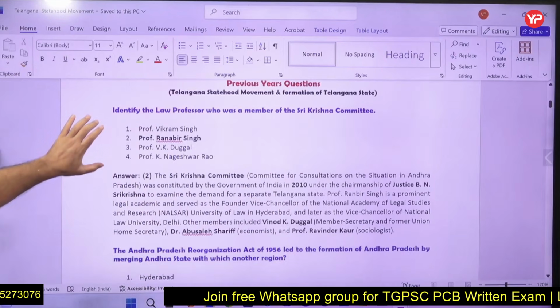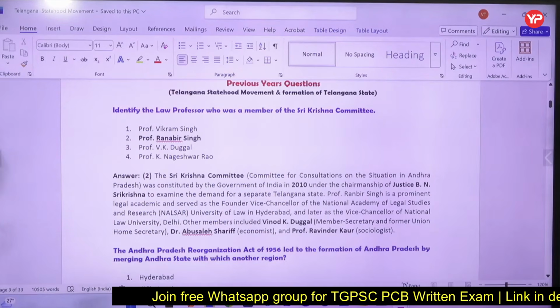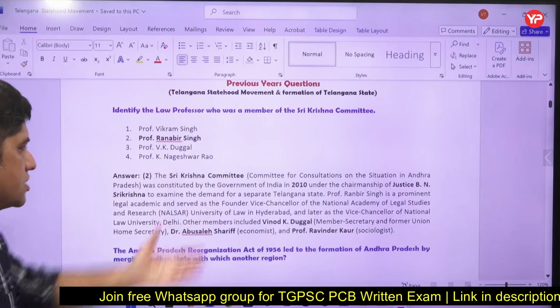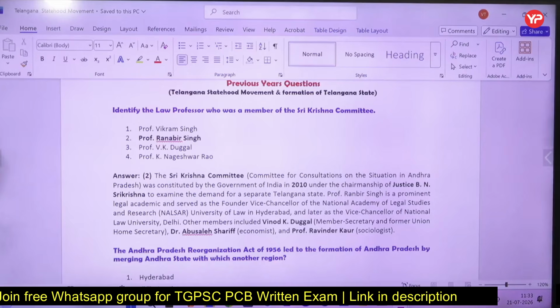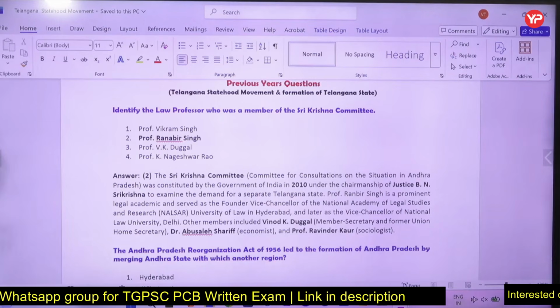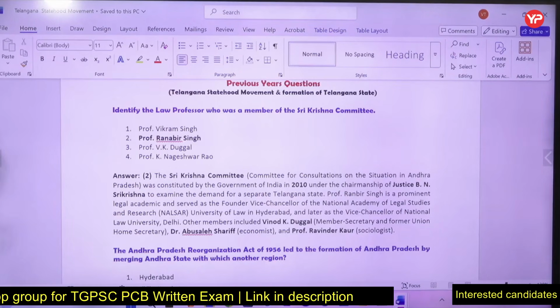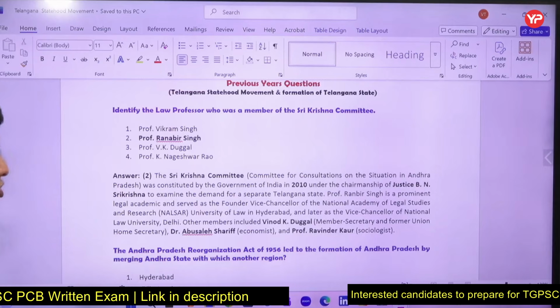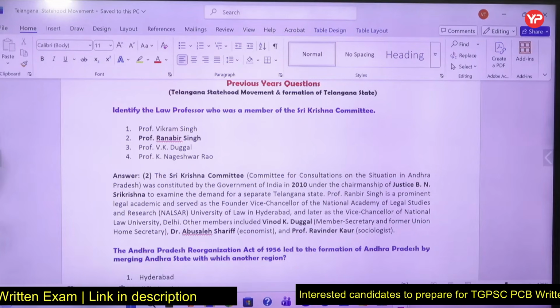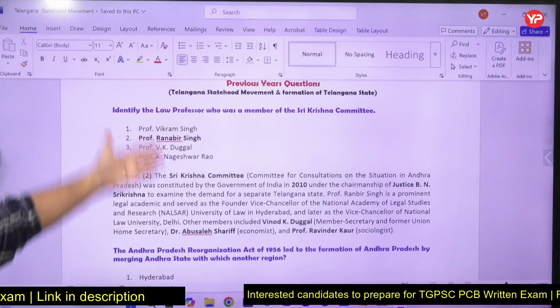So in 2010, before the creation of Telangana state, there was a committee headed by retired Supreme Court Judge Justice B.N. Shri Krishna, called the Shri Krishna committee. There were other members also like Vinod Duggal, Professor Ravindra Kaur, and Ranveer Singh. So we will be discussing that.